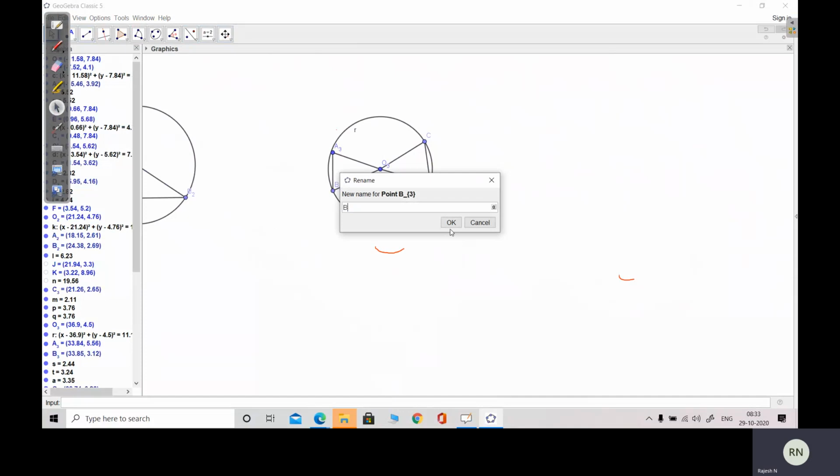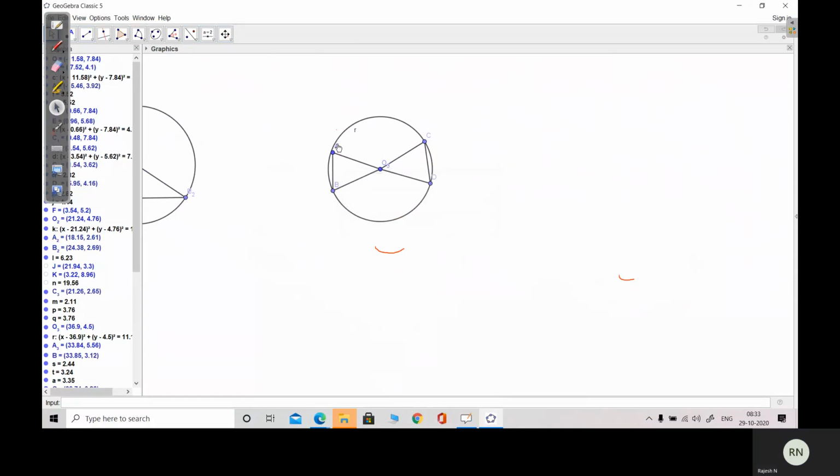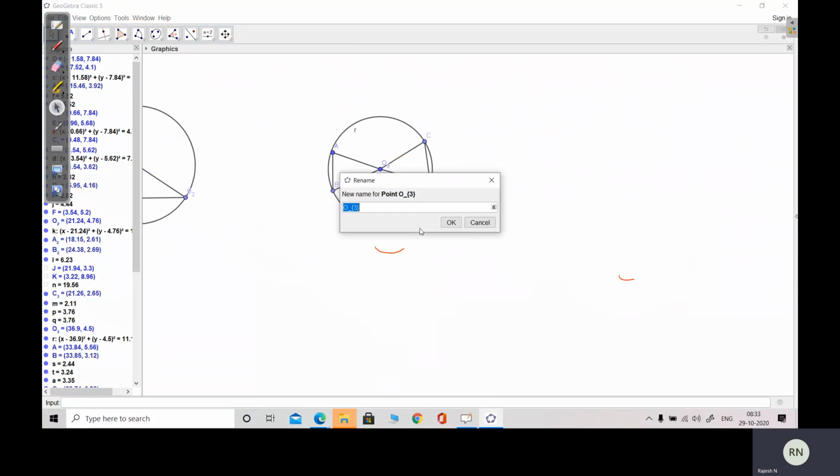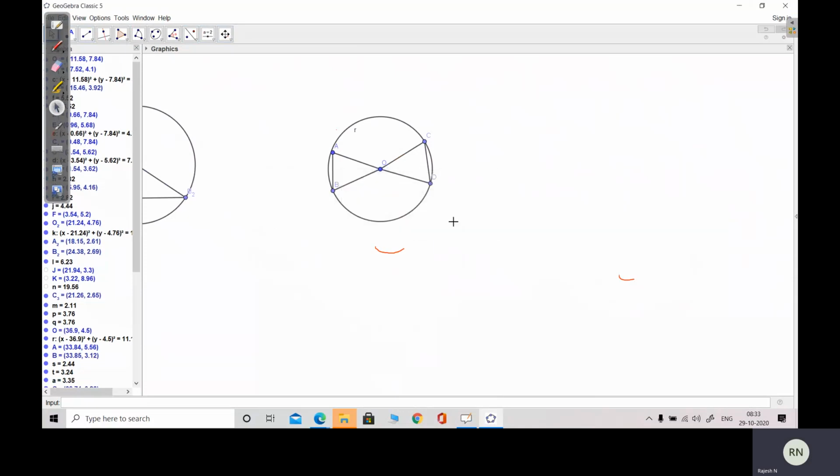So here AB is a chord and CD is another chord, and O is the center of the circle. You have to show that these two will subtend equal angles at the center. AB and CD are equal chords, so you have to show that AB and CD subtend equal angles at the center.